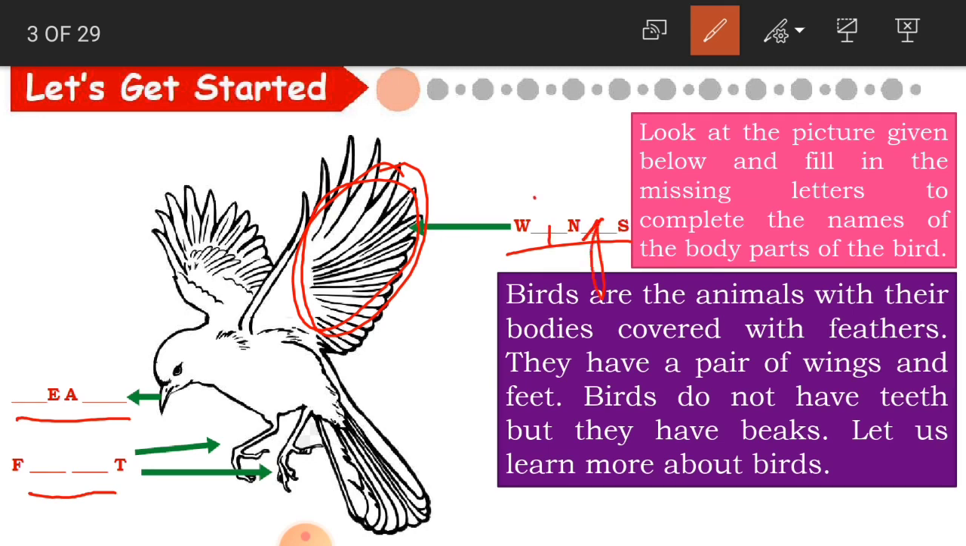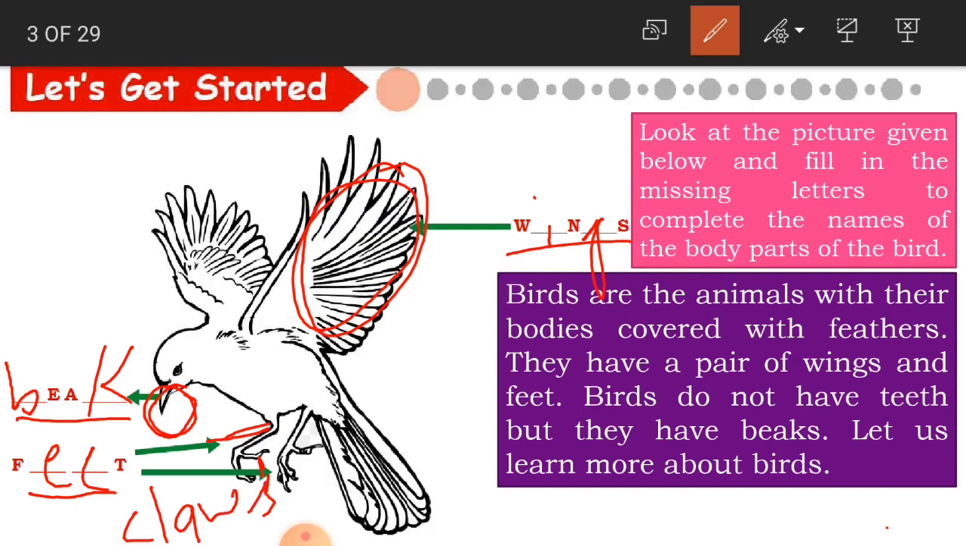Wings. They are wings. So what is this one? It is just like its teeth and mouth. This is the beak. And this part is the feet. And now this one, like you can see, is the finger type. These are the claws. Claws.